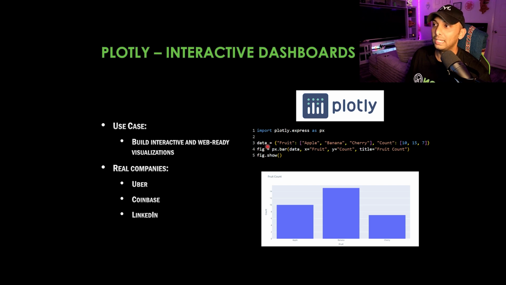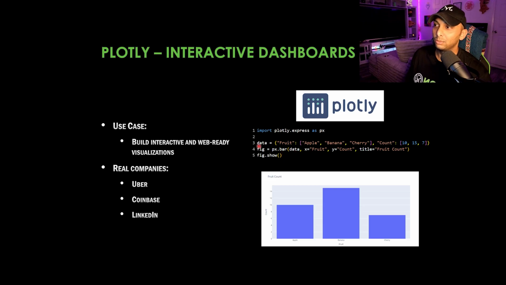We're going to name our variable data. We're going to bring in a category of fruit. We're going to call the fruit apple, banana, cherry. We're going to have another category called count, and we're going to have our count as 10, 15, and 7. And once again, they're going to line up with the 3 categories we have here. And our next variable is going to be fig. All right, so this is going to be px.bar, which is going to be the chart type.